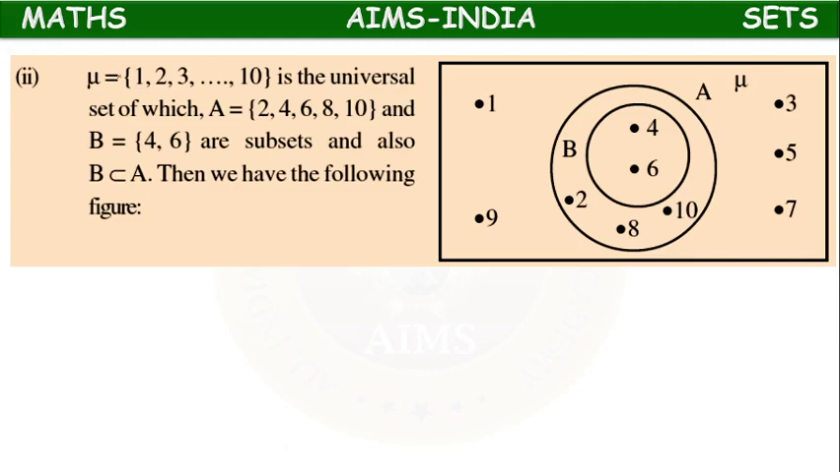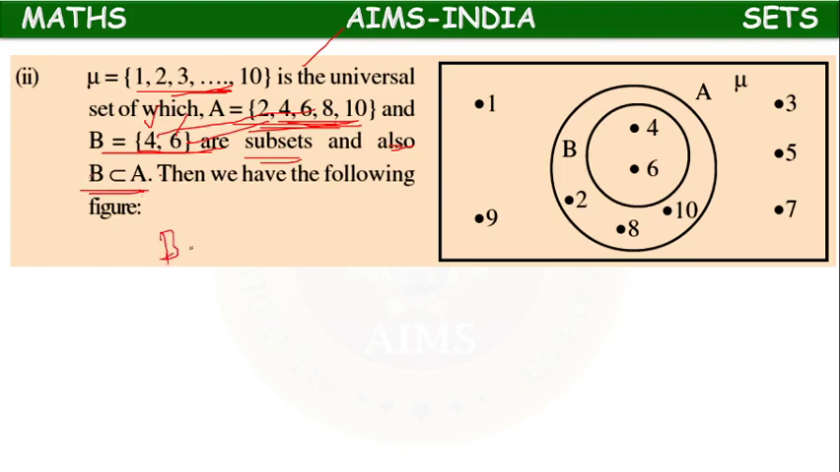Or we have one more example here. Mu equal to 1 to 10. A equal to even numbers 2, 4, 6, 8, 10. B equal to 4, 6. These two are the subsets of this universal set, and also B is a subset of A because B is having 4, 6. 4 is present in A, 6 is present in A. So B is subset of A.